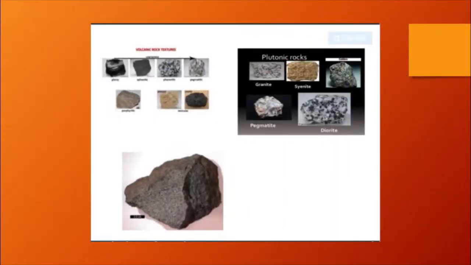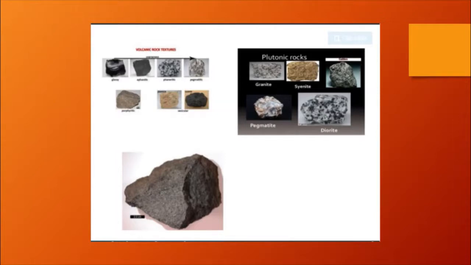You can see the examples given here in the form of photos, the plutonic rocks, the volcanic rock, etc. Intrusive igneous rocks also have a further division into batholith, laccolith, sills, dikes, and necks, which is given on page number 46 of your chapter.